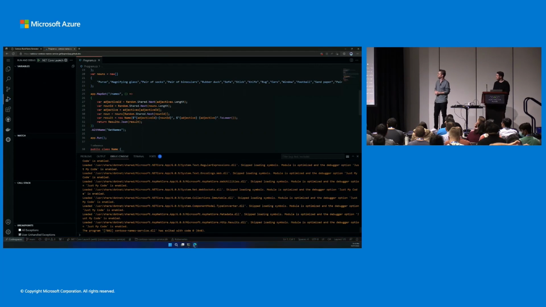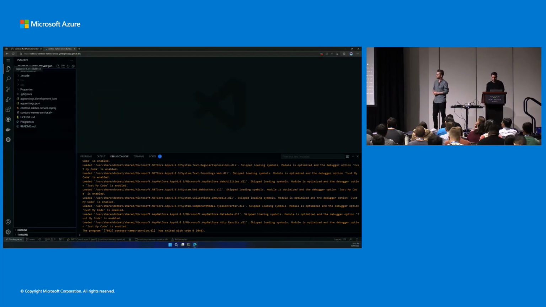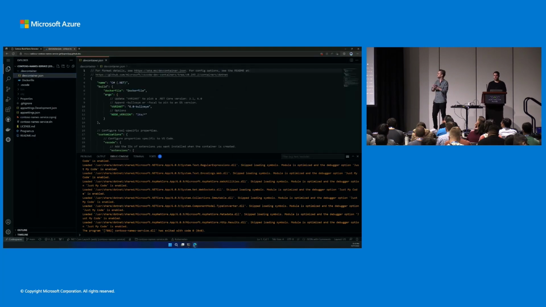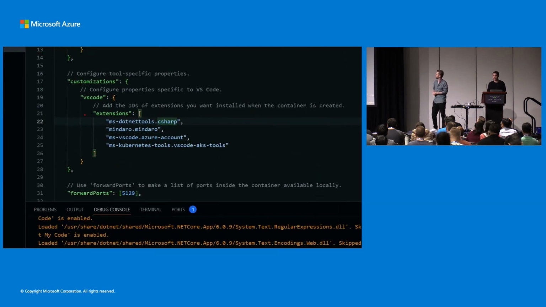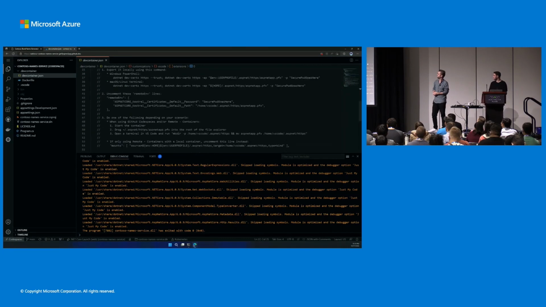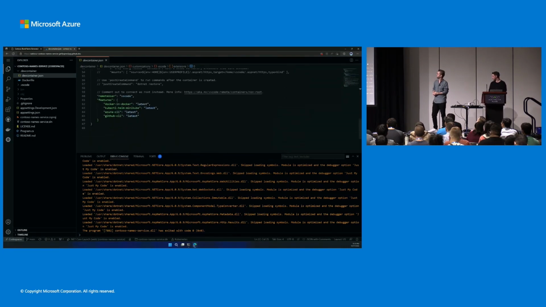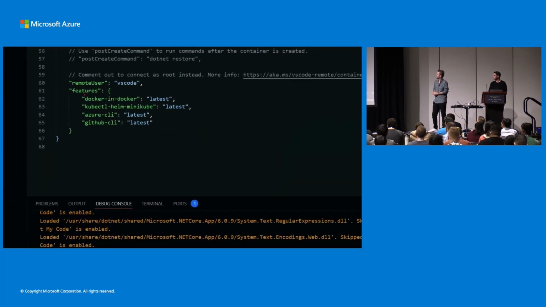So let's take an example of trying to create our Dockerfile, right? First we're in Codespaces. Let's check our settings and make sure that we have the correct extensions installed. We can come down here and see, yes, we have our MS Kubernetes tools and VS Code AKS tools, perfect. And then in the features, we see, yep, we have AZ CLI, perfect.